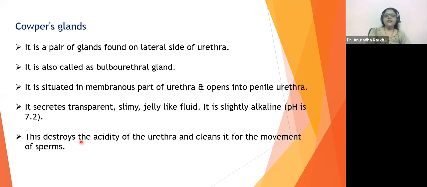So the Cowper's gland has nothing to do with the female reproductive tract. It is going to clean the male urethra of the acidic conditions, and it will also clean it for the movement of the spermatozoa. That is why it is below the ejaculatory duct, if you have seen the location. Correct? Understood about the Cowper's gland as well? So seminal vesicle, prostate gland, Cowper's gland, also called the bulbourethral gland. Any difficulties, any doubts from your end, please tell me.